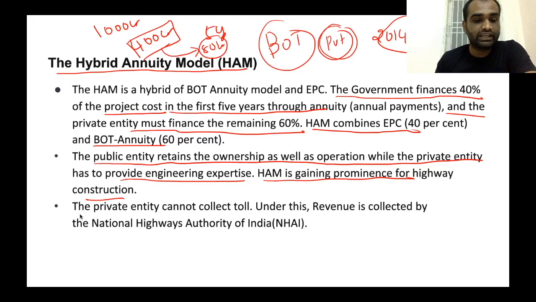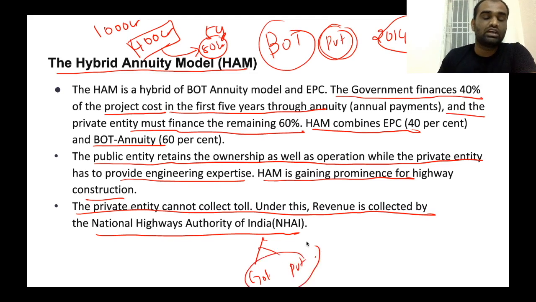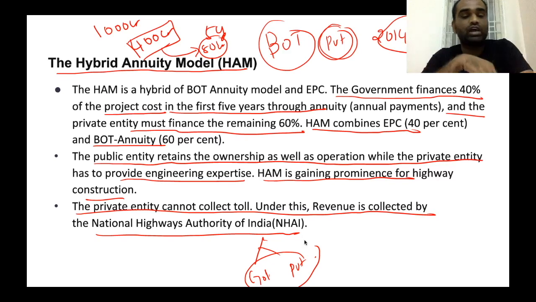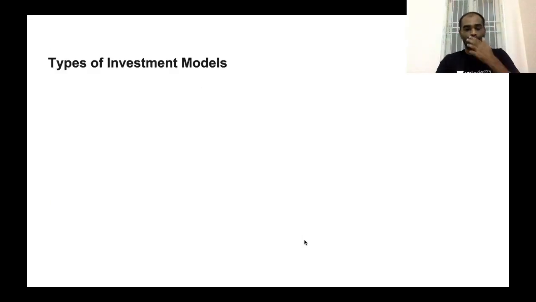The private entity cannot collect toll. Under this, revenue is collected by the National Highways Authority of India, but this toll will be shared between both the government as well as private players. So that's the specifics of the hybrid annuity model. Now, this model has been introduced recently and has been followed widely recently for construction of highway projects. Clear?